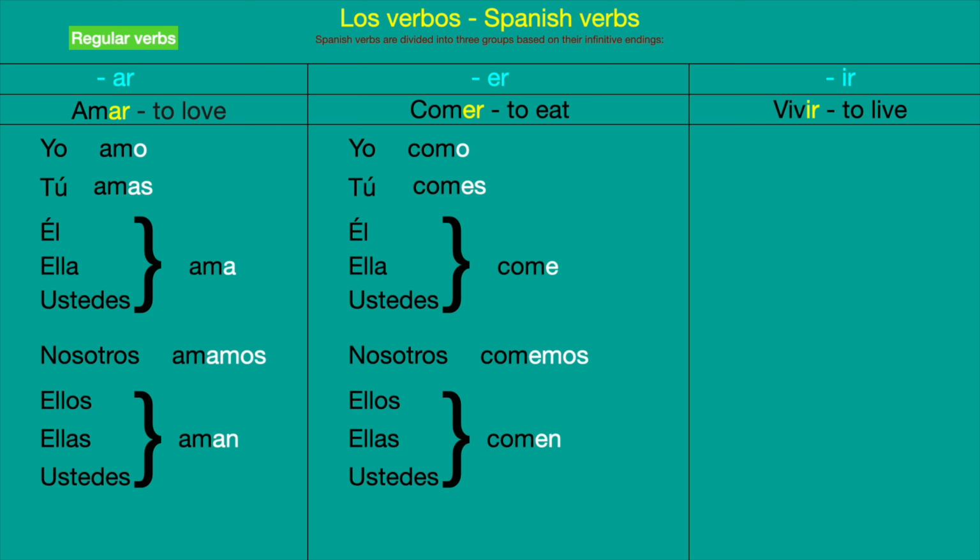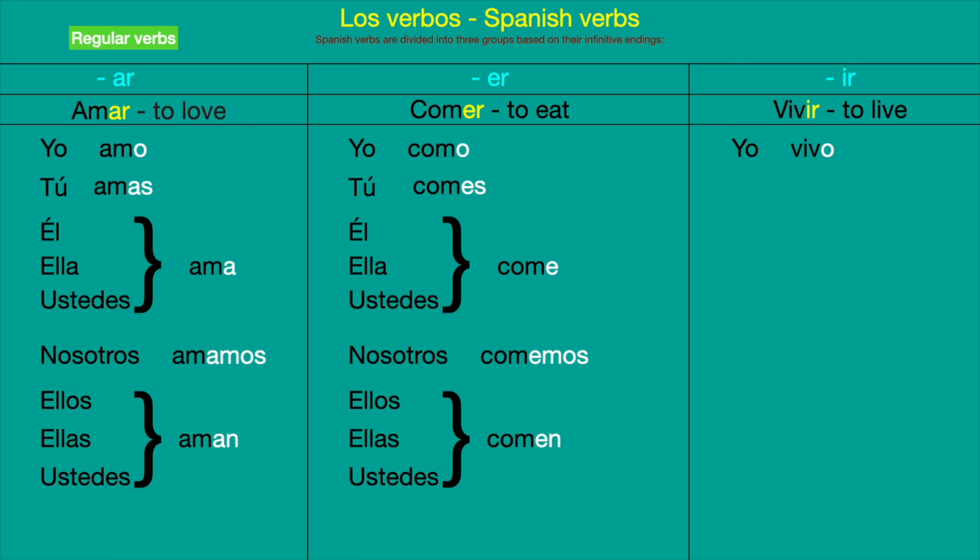All right. And the last one we have is all the verbs ending in IR. One example we have is vivir, which is to live, and for the first person, yo vivo. The same as for all verbs, at the beginning it is going to be with o at the end. The conjugation yo vivo.